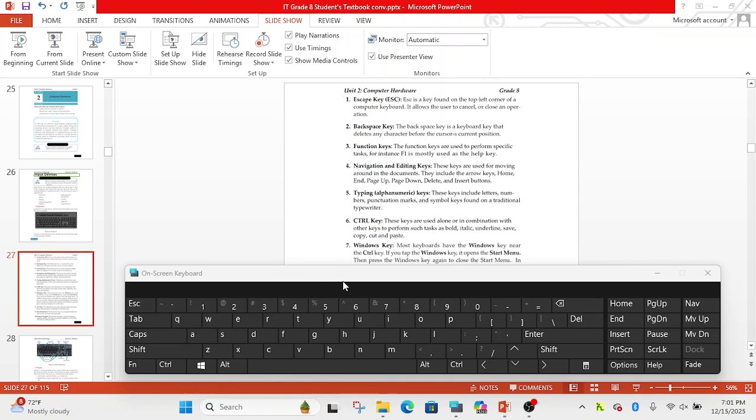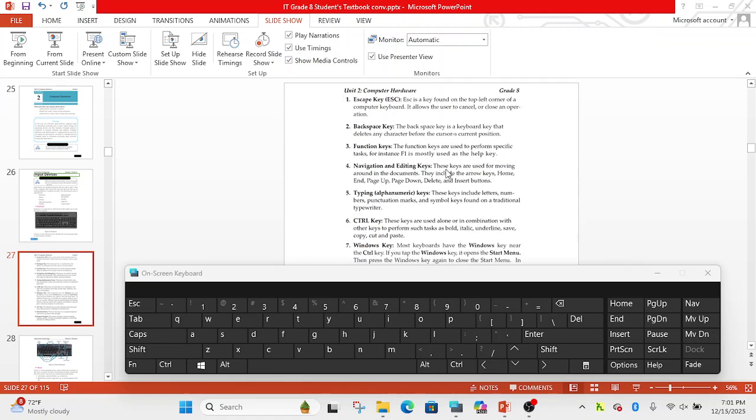Function keys at the top of the keyboard, these are the F1 to F12 keys. The function keys are used to perform specific tasks. For instance, F1 is mostly used as a help key, which displays help.